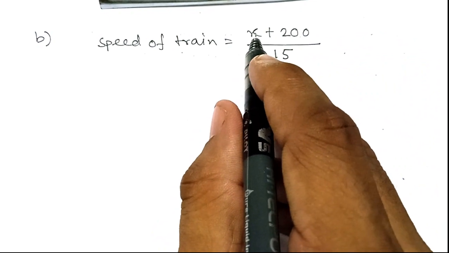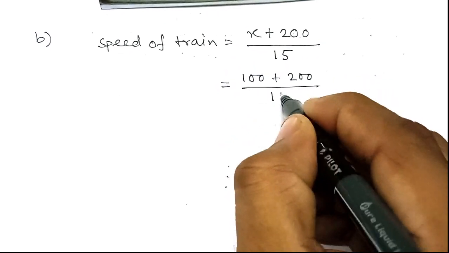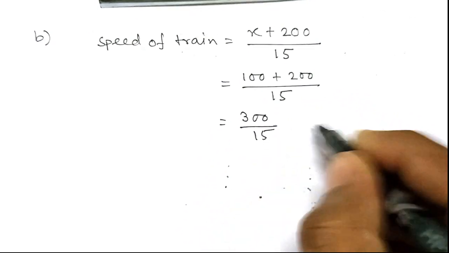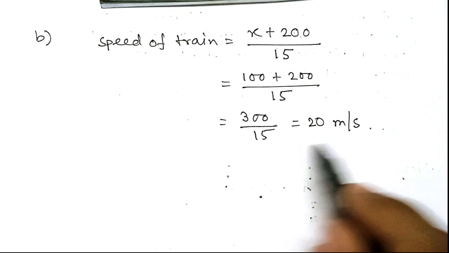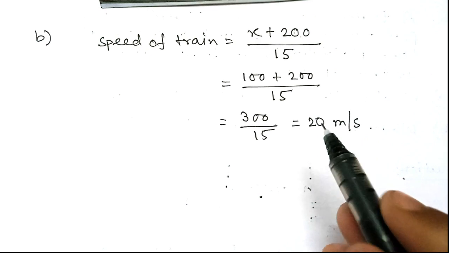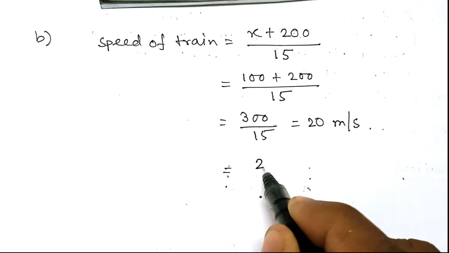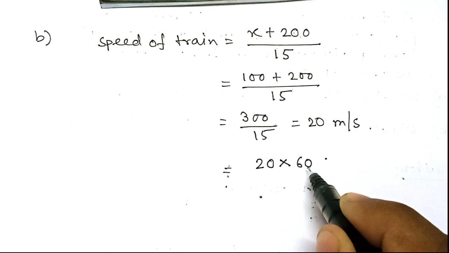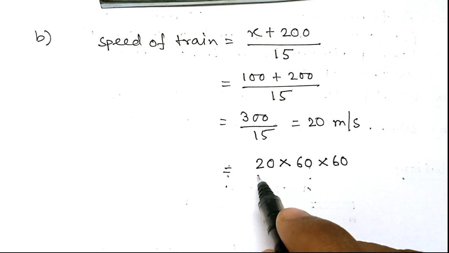So now we have the value of x, so it becomes 100 plus 200 by 15, so it is 300 by 15, or 20 meter per second. So this is the average speed in meter per second unit. Now if you want it in kilometer per hour, then we have to multiply this 20 into 60, it comes in per minute, and again multiply by 60 so that it comes per hour.